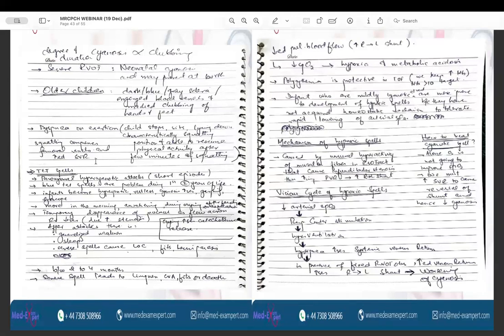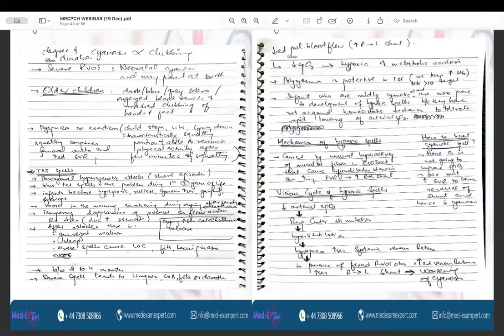In older children, the color is dark blue, gray sclera can be seen, and engorged blood vessels are seen, and there is marked clubbing of the hands and feet, because the degree and the duration of cyanosis is also directly proportional to the degree of clubbing. There can be dyspnea on exertion. The child may stop, sit for a while, and may lie down, characteristically in a squatting position, and is able to resume the physical activity after a few minutes of squatting.